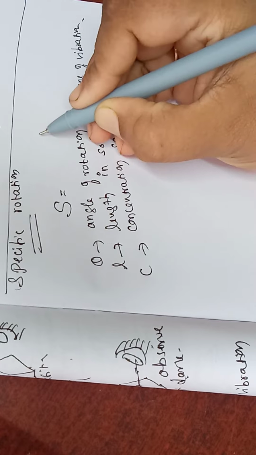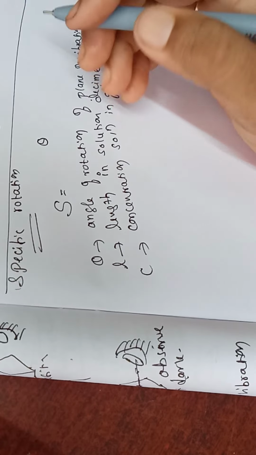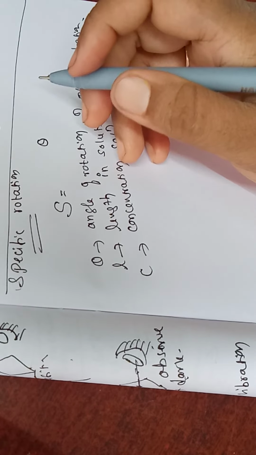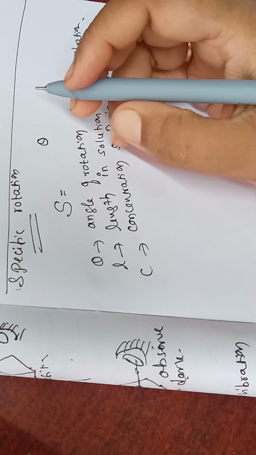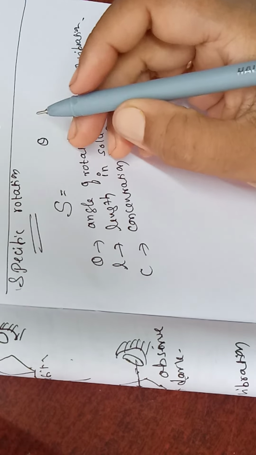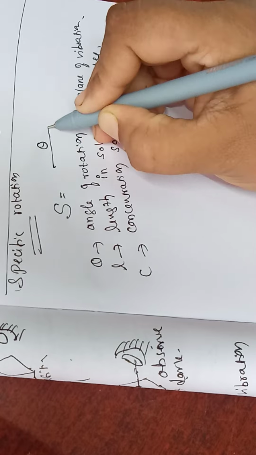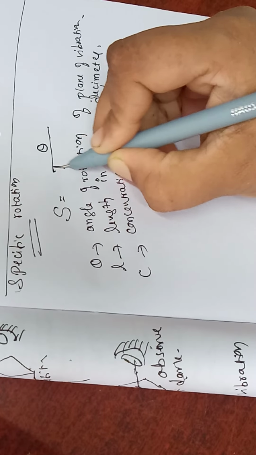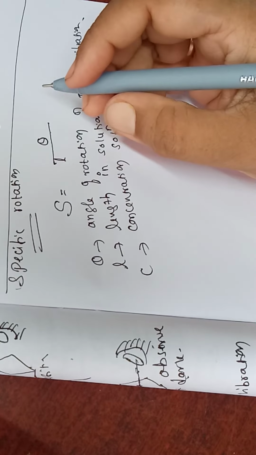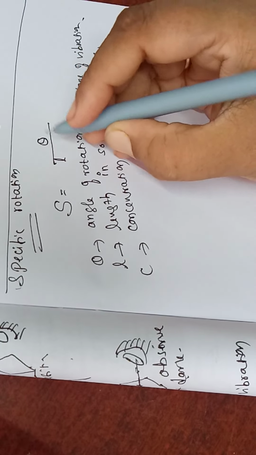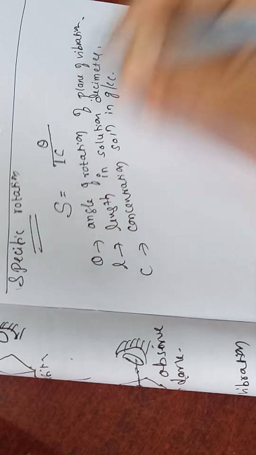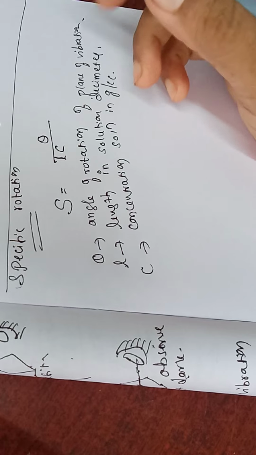the rotation or amount of rotation of the plane of vibration of plane polarized light produced by 1 decimeter length of a solution when concentration is 1 gram per cc.